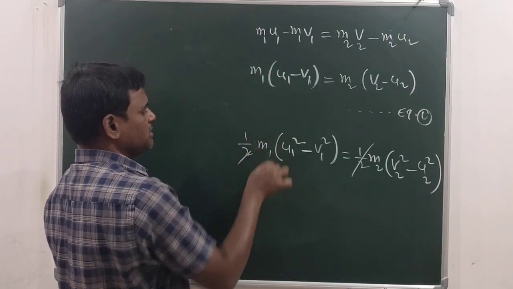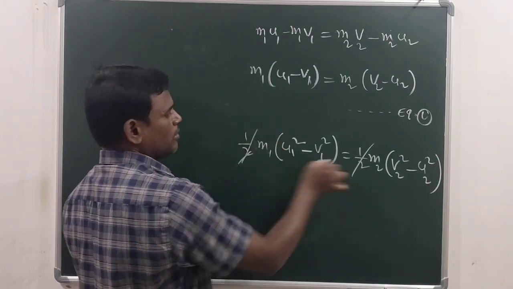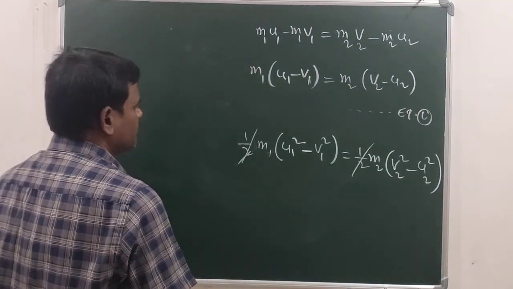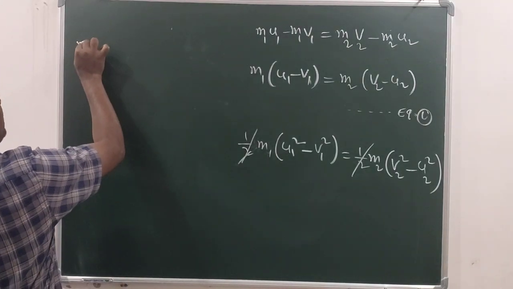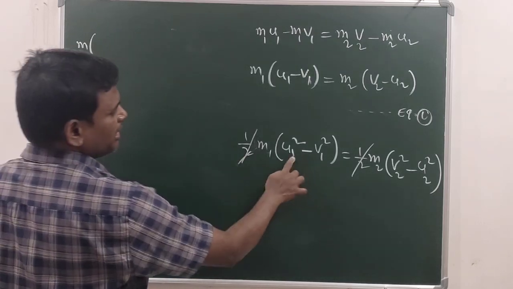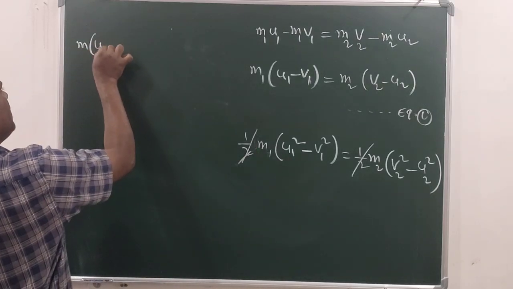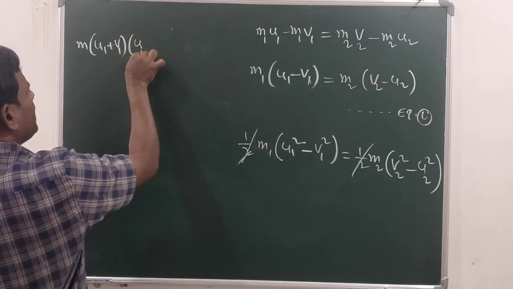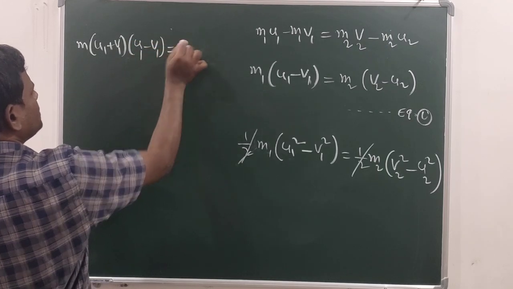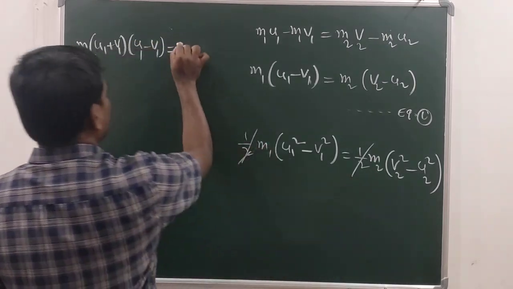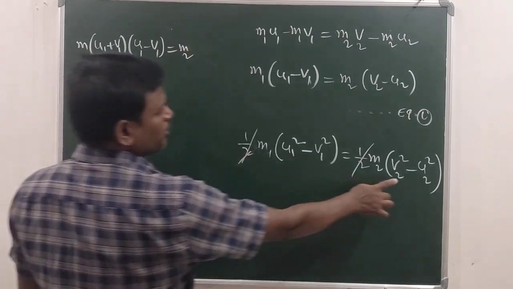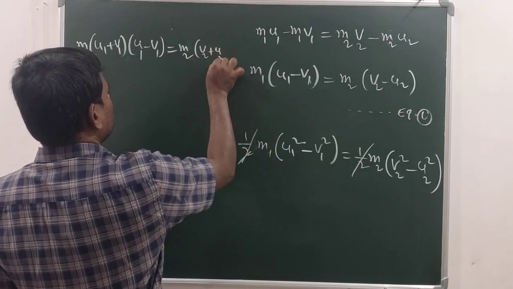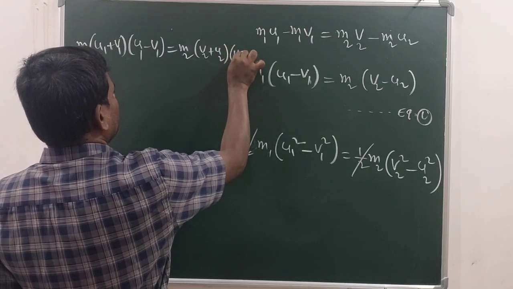M1 will be here itself. 1 by 2, 1 by 2 can be cancelled, and it should be written as M1 into, so here it is looking like A square minus B square: U1 plus V1 into U1 minus V1, which is equal to RHS, M2 into V2 minus U2, V2 plus U2 and V2 minus U2.